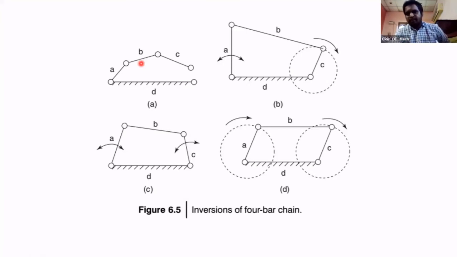We can't form a 4-bar mechanism if the length of one link is greater than the sum of the remaining 3 links. Here, in the first case, there is no possibility because the length of D is more than A plus B plus C. This is the first characteristic of the 4-bar linkage mechanism.